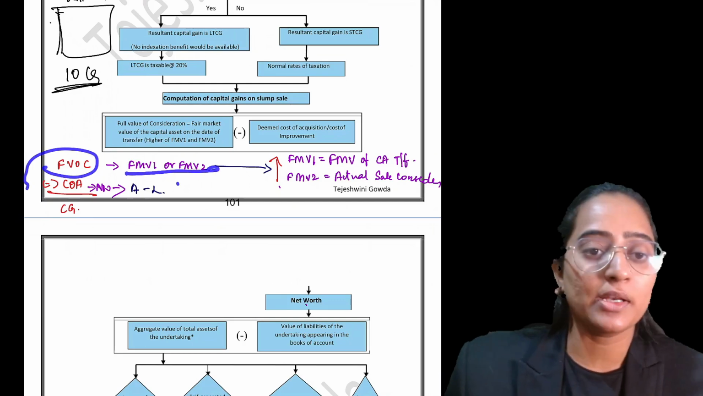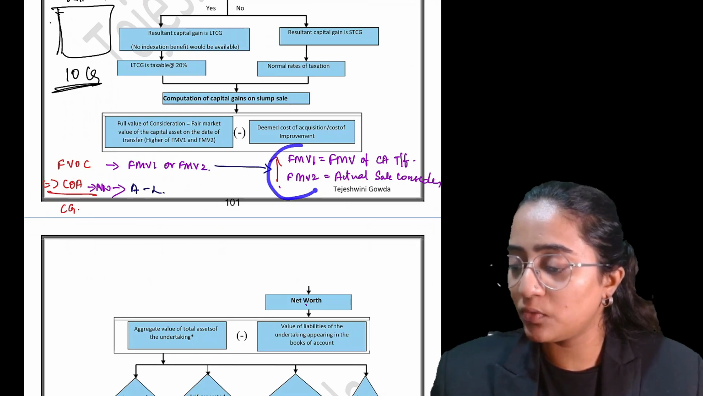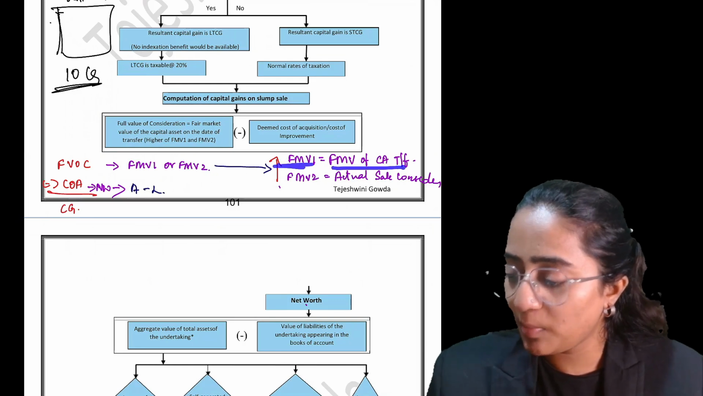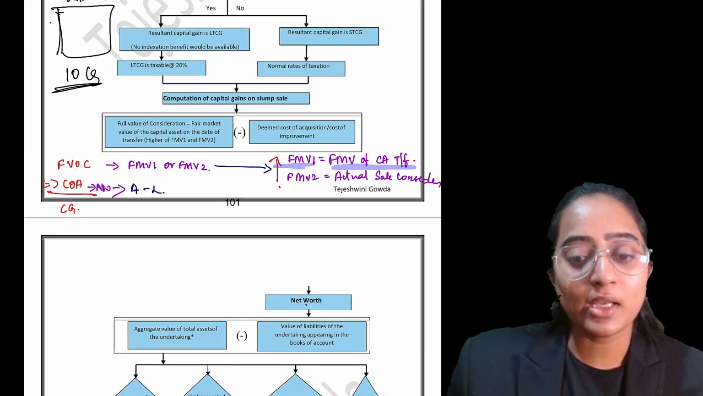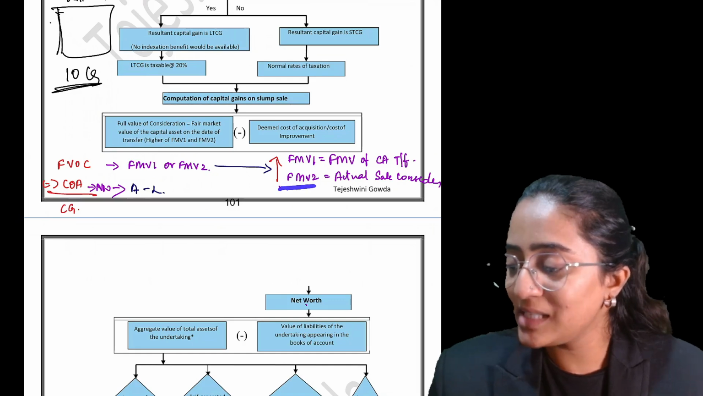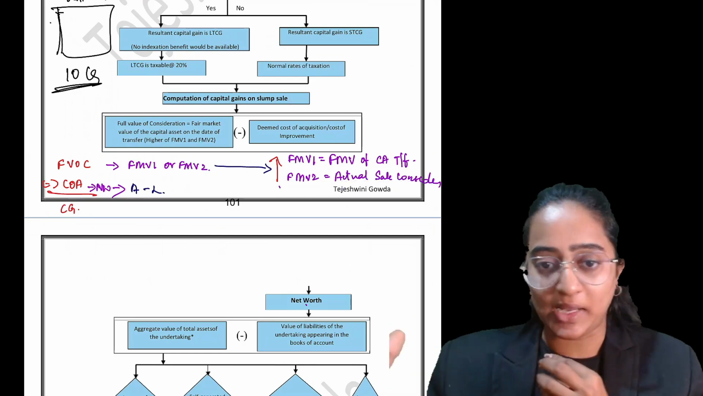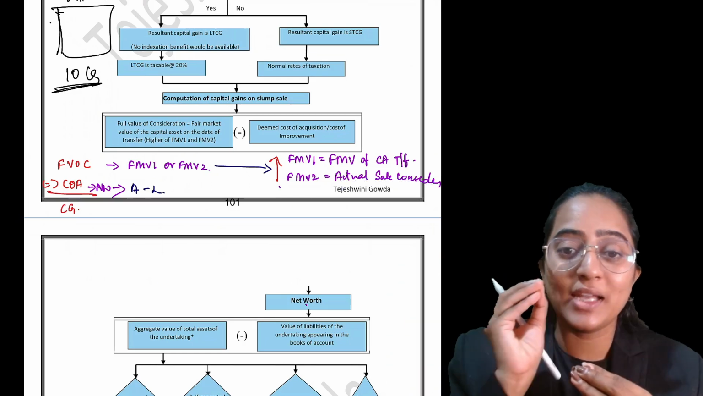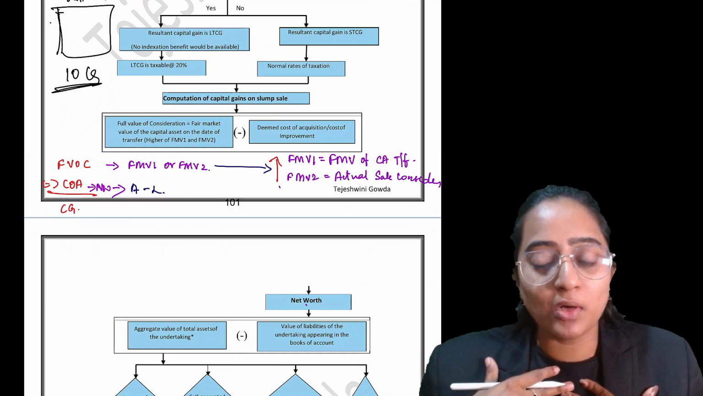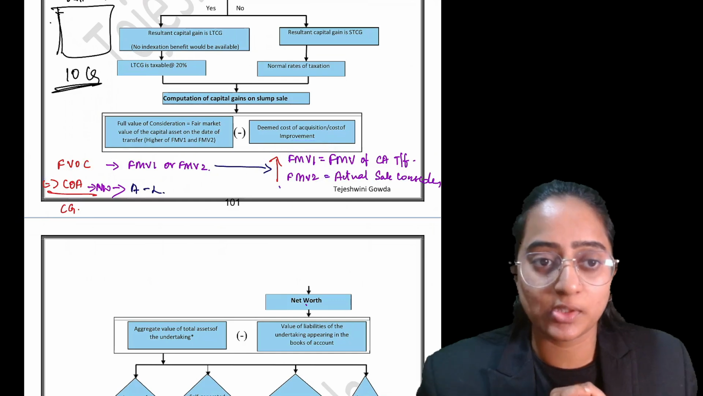It is either fair market value 1 or fair market value 2, whichever is higher. People, remember, fair market value 1 would be the fair market value of the capital asset which is being transferred. Fair market value 2 means the actual sale consideration. Whichever is higher, the fair market value of the capital asset on the date of this slump sale or the amount you have received as consideration, would be considered as your full value of consideration.